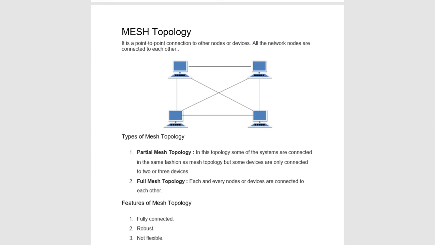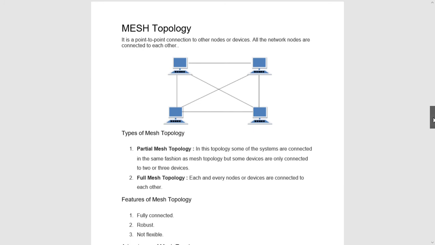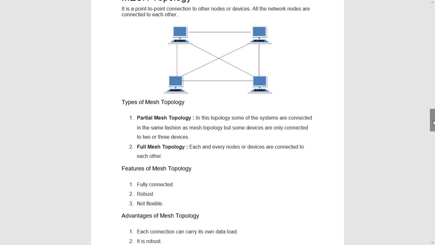It is mesh topology. Okay, the features are, it is very robust. Robust means whatever may be the problem, whatever may be the network problem, there are multiple paths from one node to another. So there will be some path that will send the data from one node to another. So it is robust. If it is fully connected, then there is no problem at all.